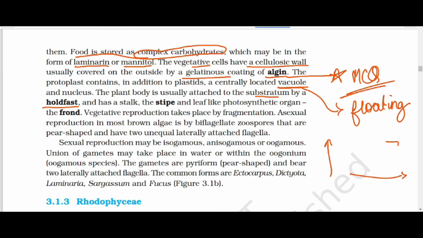So if this is the thalloid body, then this is the substratum from which it is attached, and the attaching part is known as the holdfast.